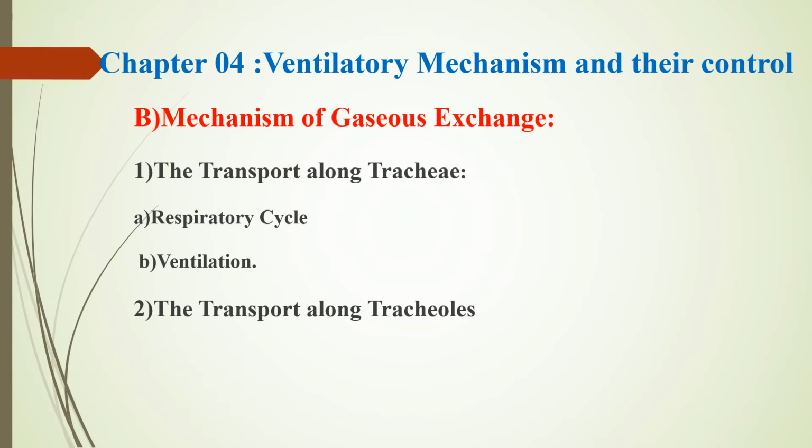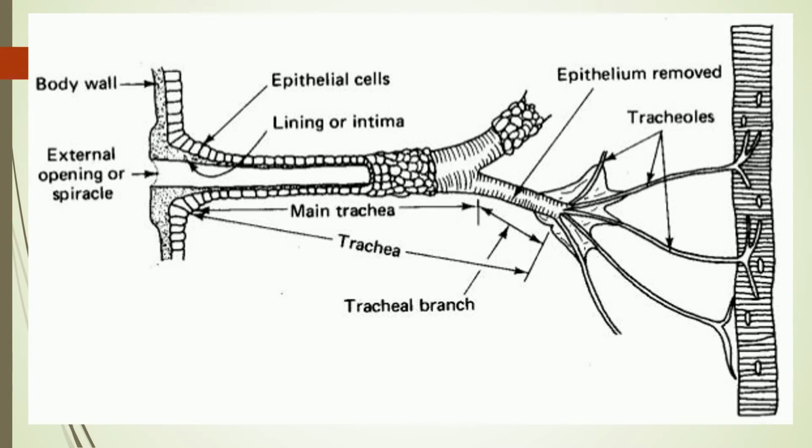Now, this is about the flow pathway of air that passes through the total system. Here the body wall is there, with external openings called spiracles. Here the trachea are present, with epithelial cells on the outer side and the intima on the inner side.